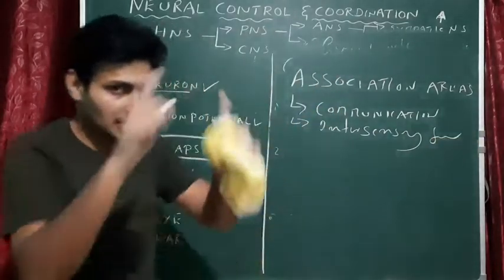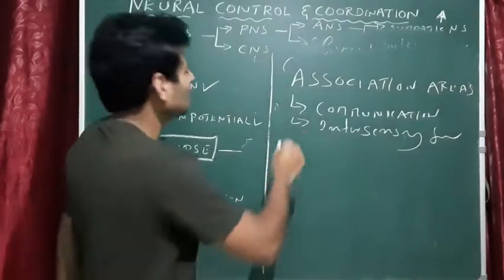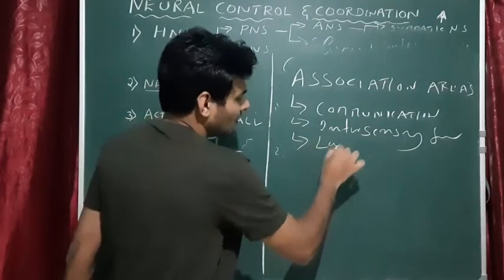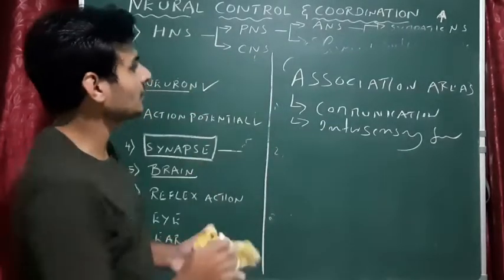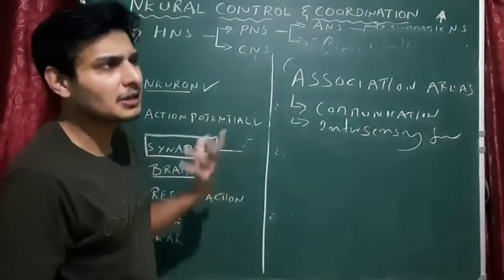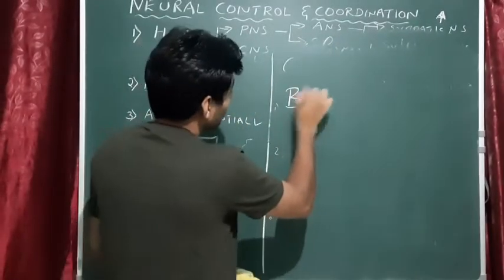Like communication between different parts of the brain. Okay, communication, intersensory function is fine. One more function is there, I don't recall it. Fine.